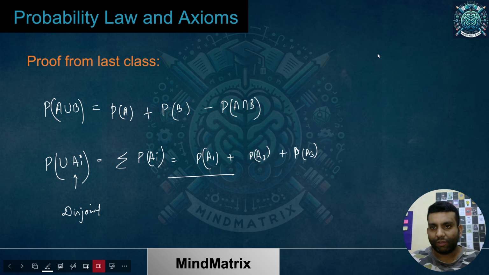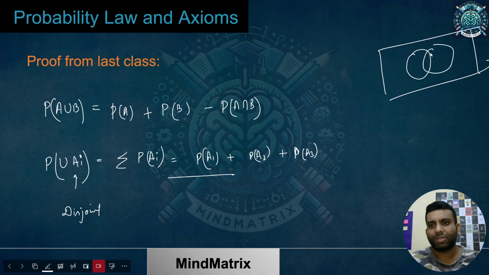Let's recall the Venn diagram. If you have something like this, this is A, this is B. If I want to break this union, the sets must be disjoint in that case. But are A and B disjoint? The answer is no. They have this common portion which is called A intersection B.